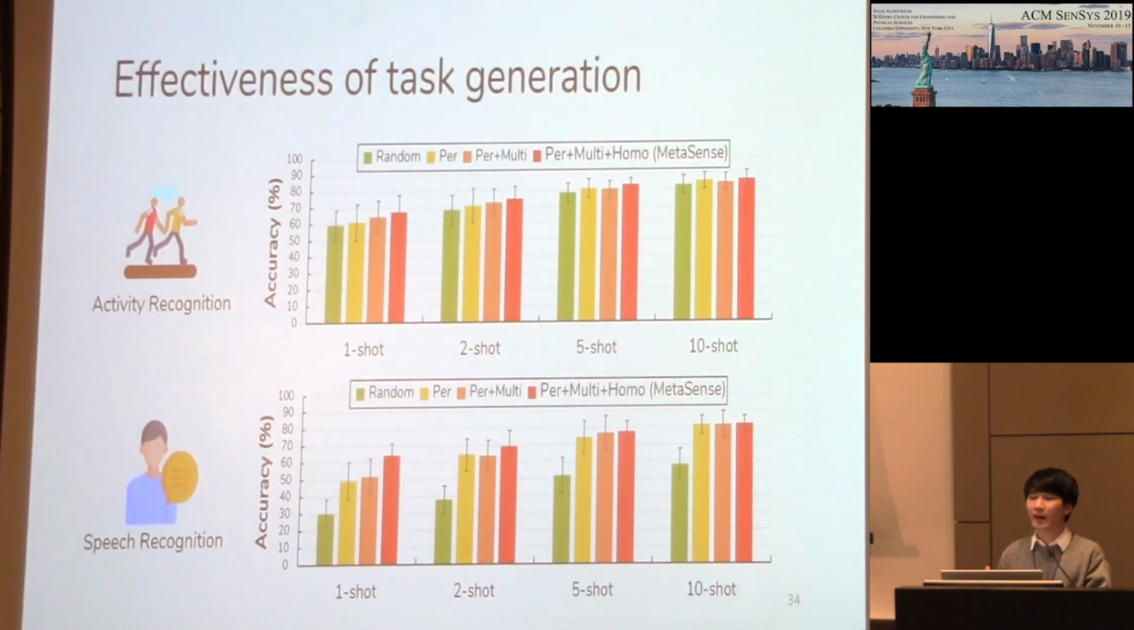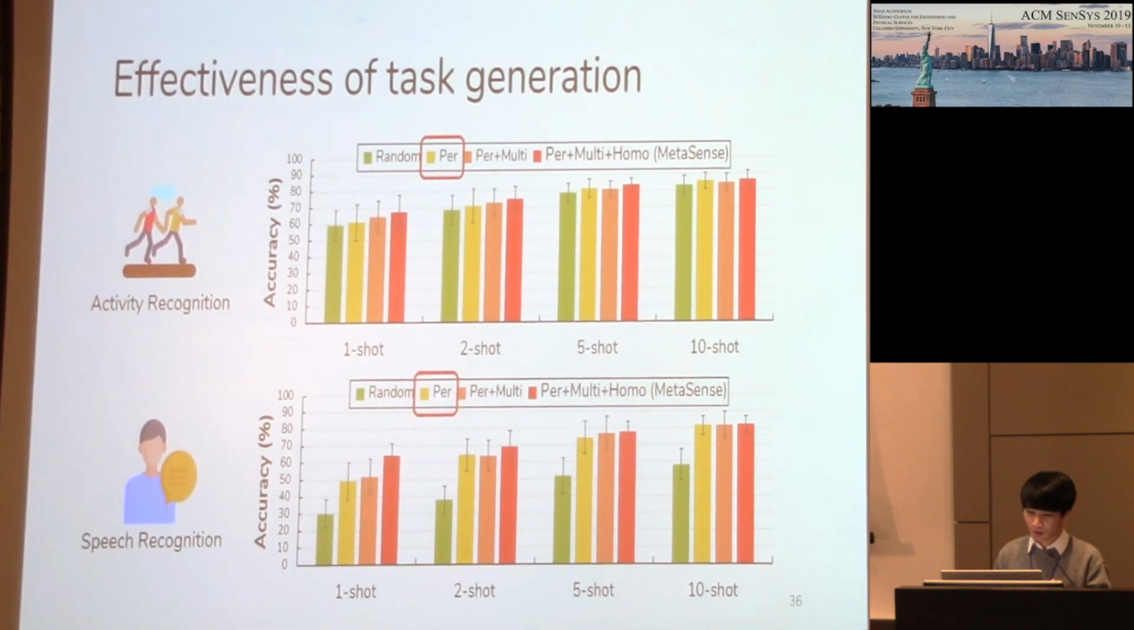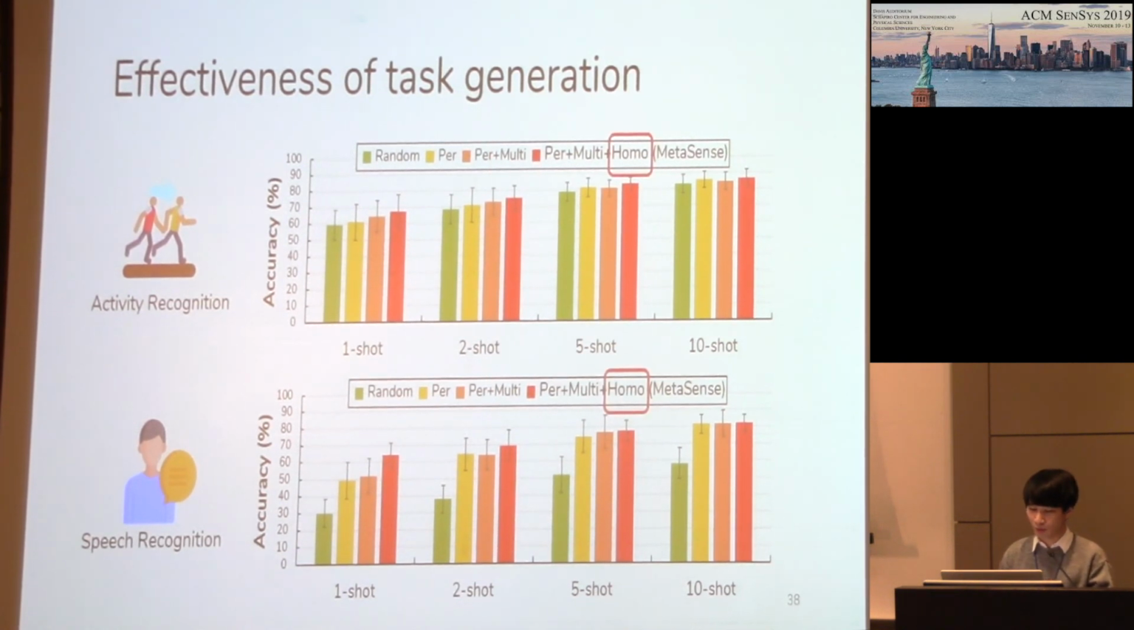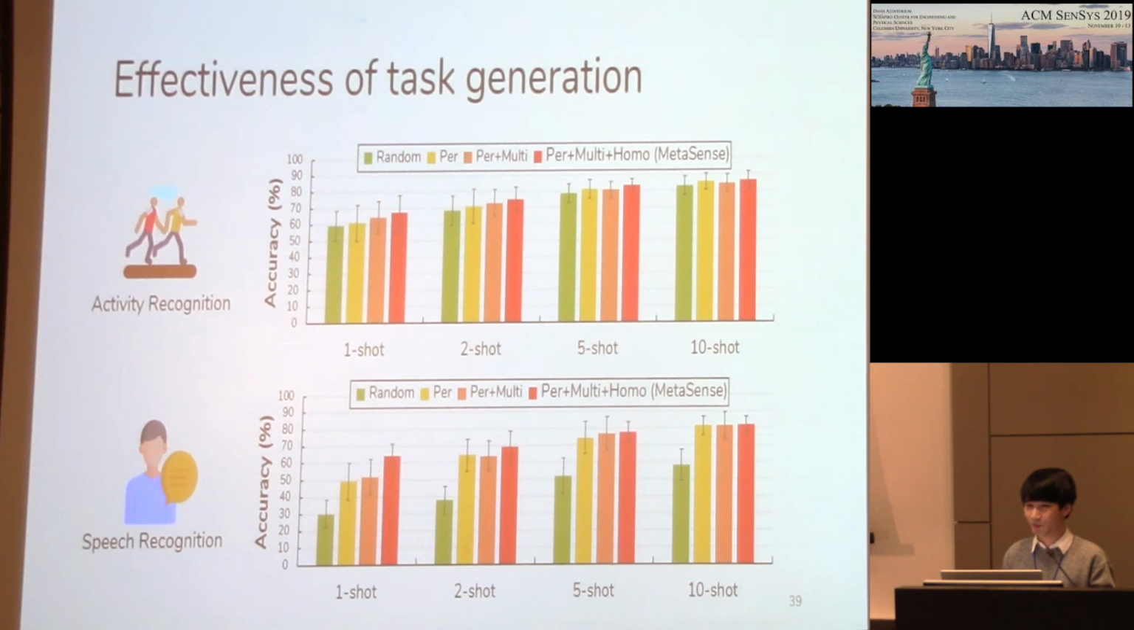And we also measure the effectiveness of our task generation strategies. Here, random means random task generation, which is widely used in existing meta-learning solutions, and per is for our per-condition tasks, and multi for our multi-condition tasks, and homo for our homogeneous task generation. And as each of our task generation strategies is added, the accuracy goes higher. And this explains why MetaSense is better for mobile sensing than existing meta-learning schemes.